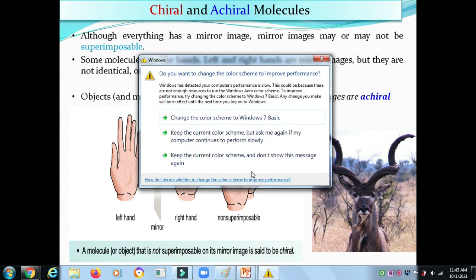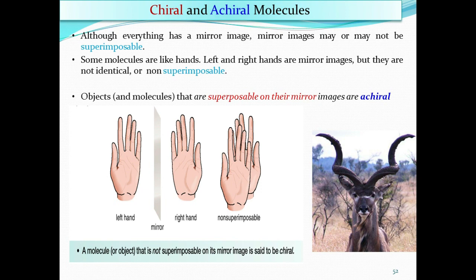What is meant by chiral and achiral molecules? Everything has a mirror image, which may or may not be superimposable.